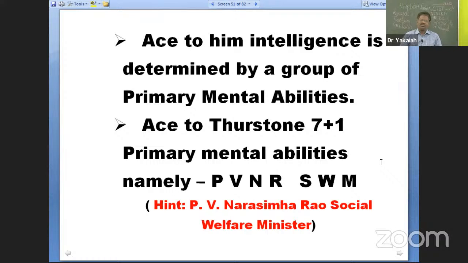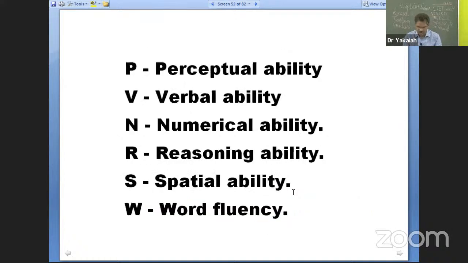So you said 7 + 1, 8, but here only 7 are there. Hold on. Originally, this R, reasoning, he proposed as one determining factor. Later on, reasoning has 2 sub-aspects, inductive reasoning and deductive reasoning. So at a later stage, he made that change.